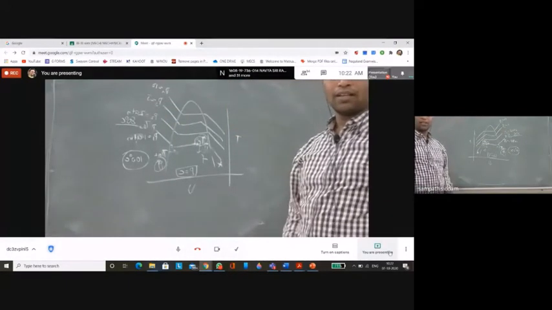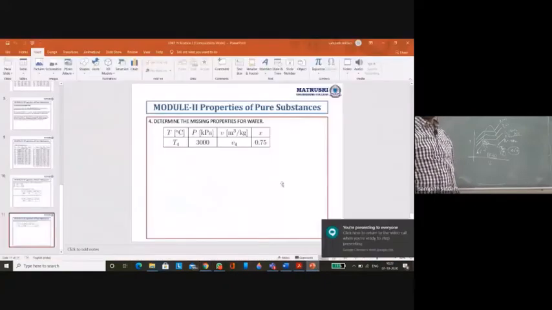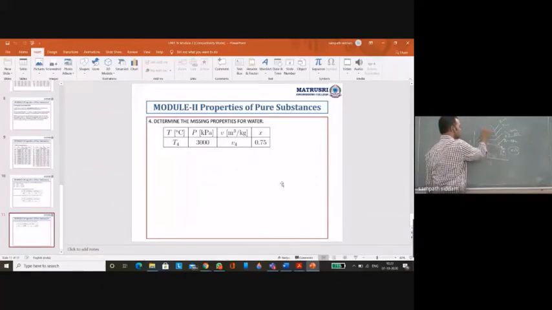Okay. So now according to the problem which has been given over here, the T4 is nothing but 1, 2, 3, 4. This is T4 here. So this T4 you are identifying based on the pressure which has been given. That pressure is 3000 kPa.